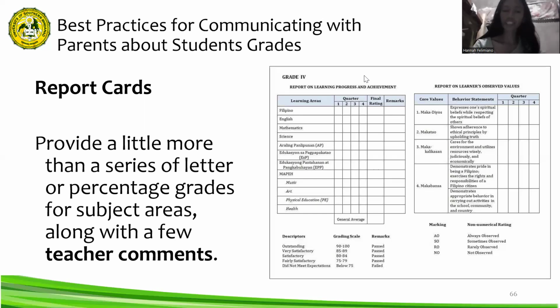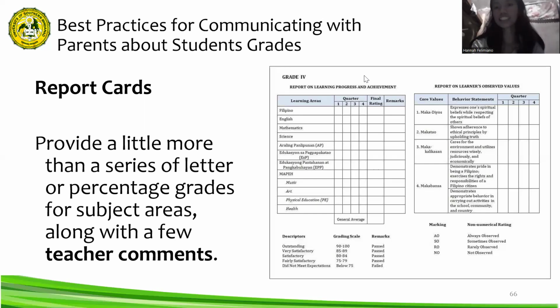However, a standards-based report card could include several pages of detailed data about student learning.